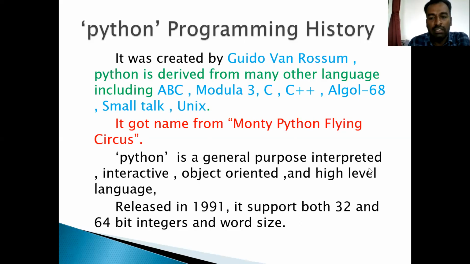Python is a general purpose, interpreted, interactive, object-oriented, high-level language. We already saw about the interpreter, interactive, and object-oriented high-level language. Why is Python an object-oriented high-level programming language? Because Python works based on objects and is high level. It is directly compiled and converted into machine code, and it is also an interpreter language. Python was released in the year 1991. It supports both 32 and 64-bit integers.